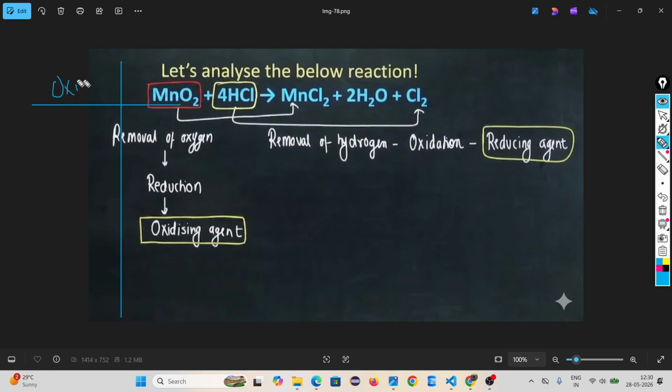Oxidation and reduction. Oxidation means adding of oxygen or removal of hydrogen.